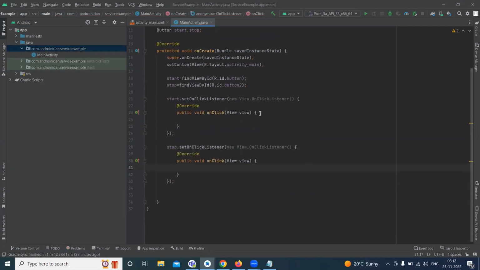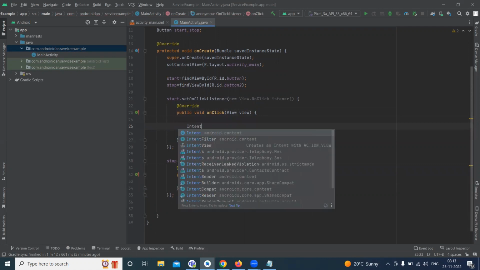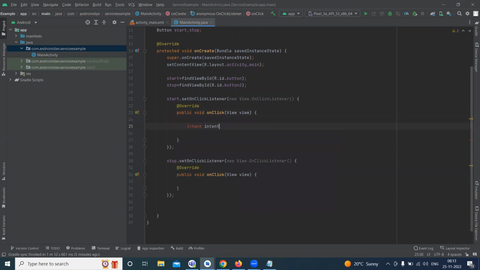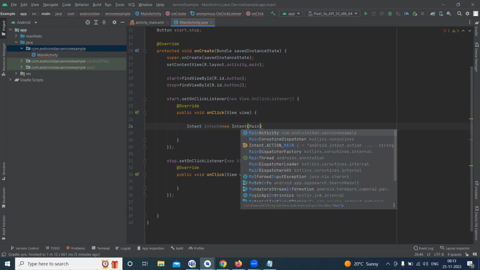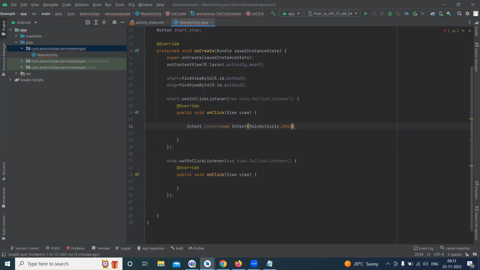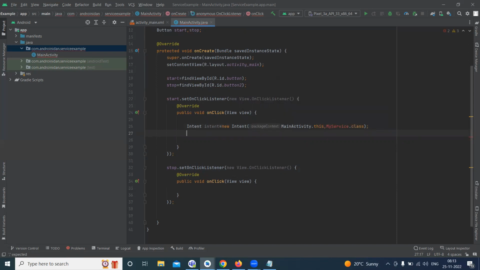So now here also to start and stop the service, I'm using the intent only. So Intent, something declaration equal to new Intent. So here context. What is the context here? Context is nothing but here our main activity. So MainActivity.this, comma. So here I'm creating one new class, that is MyService.class. I'm defining this.